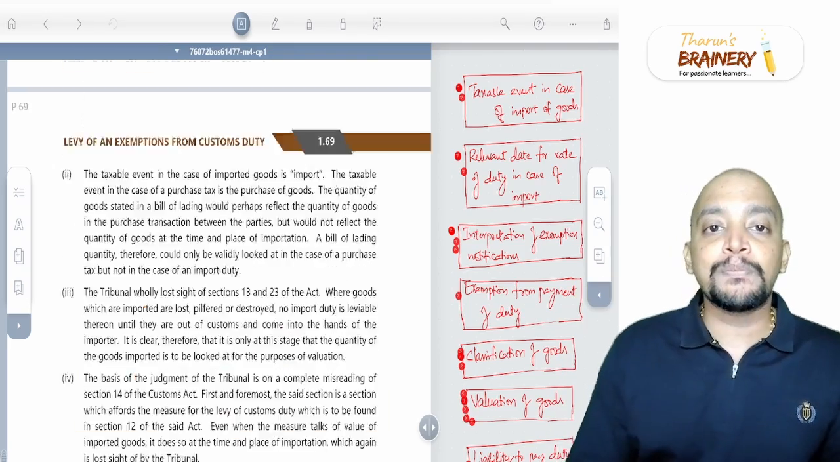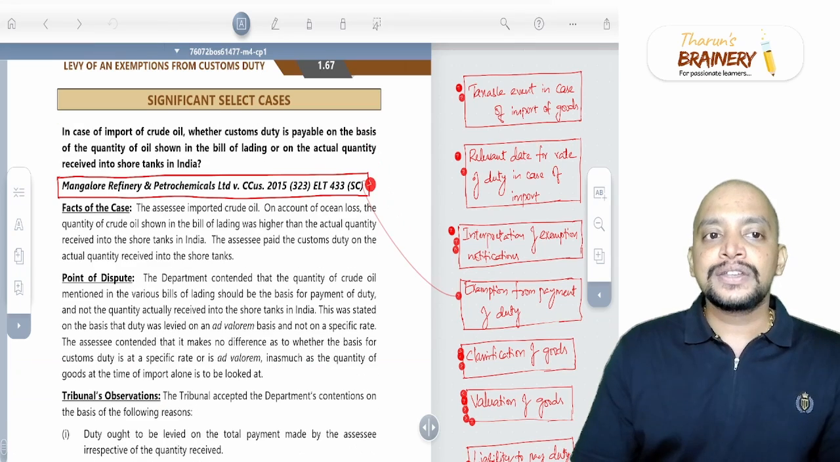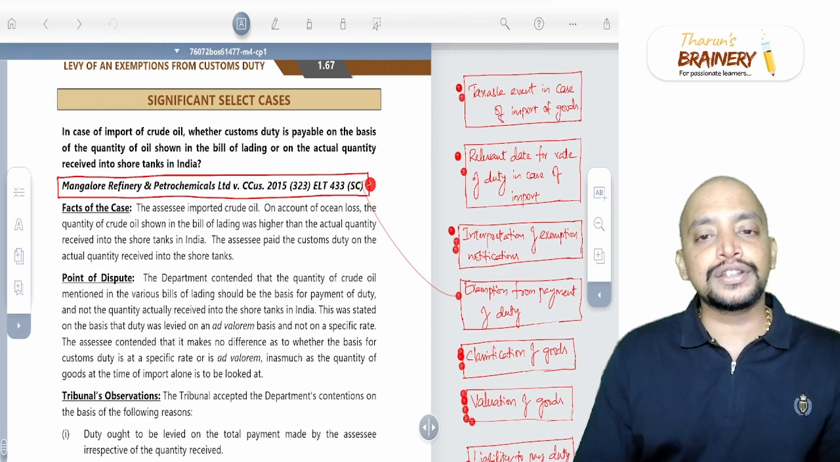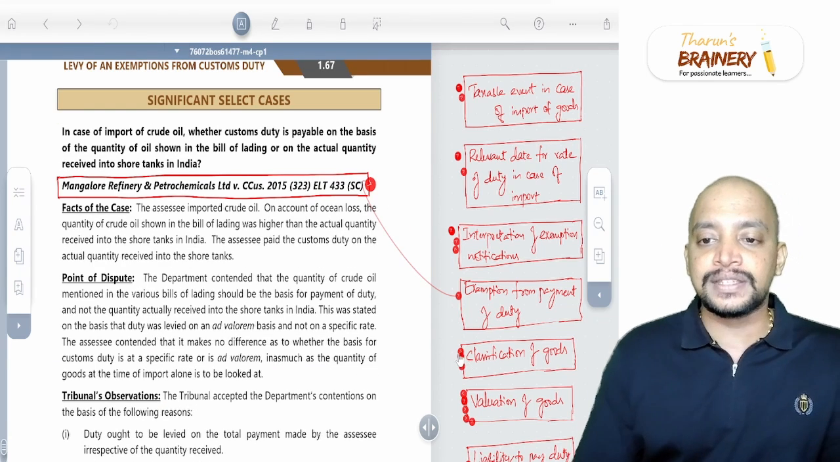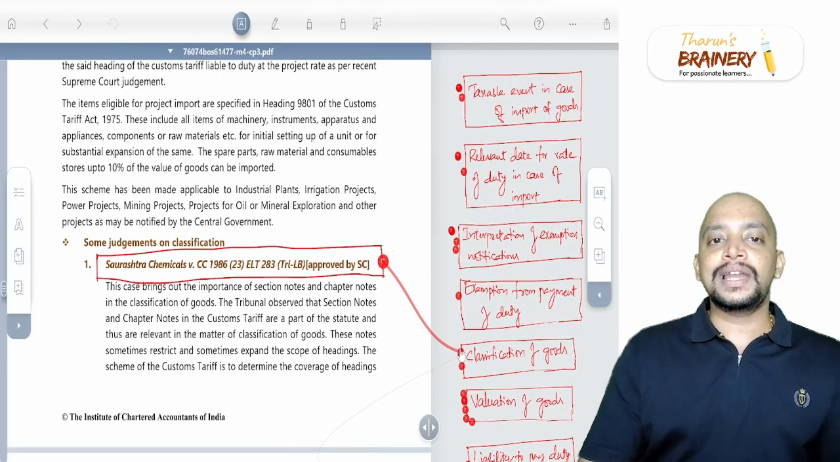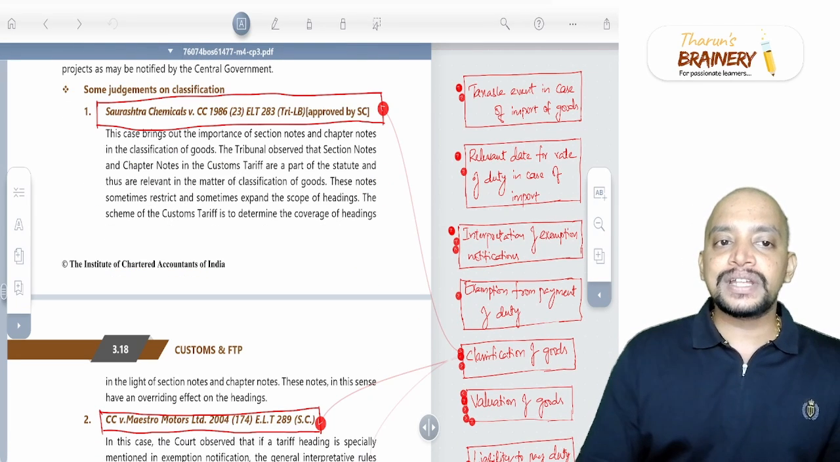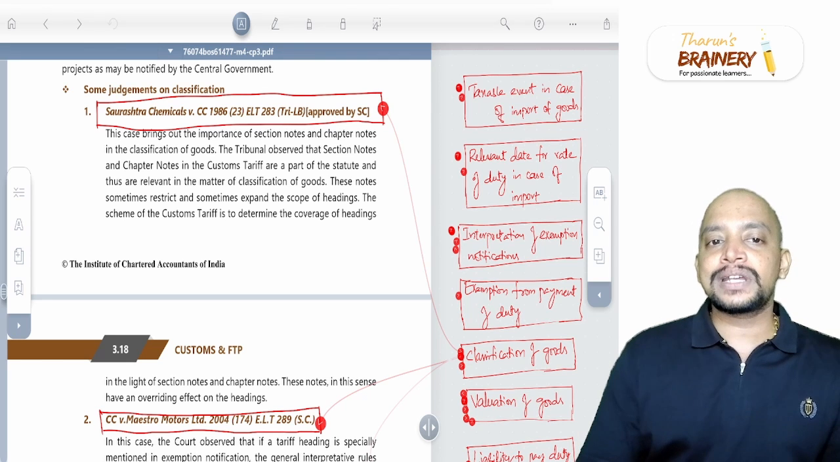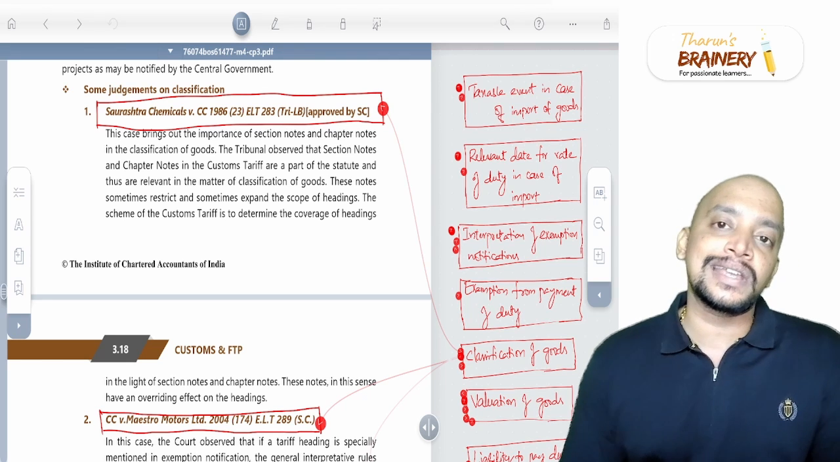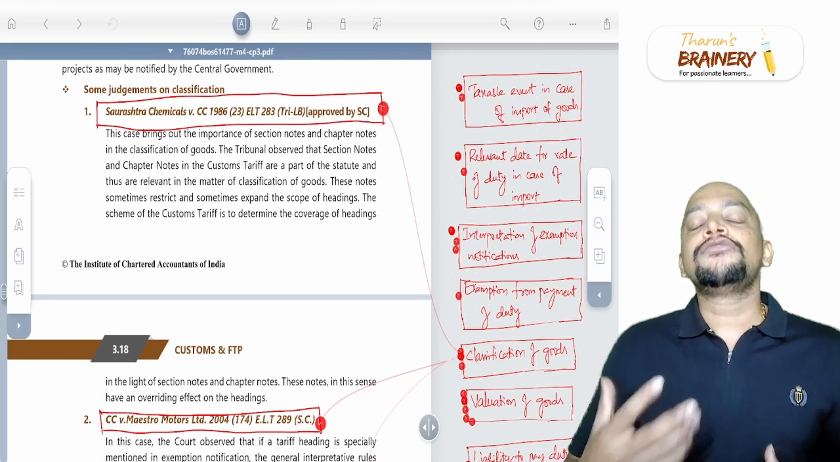So that is about this Mangalore Refineries case. Mangalore Refinery and Petrochemicals, it's a Supreme Court case related to exemption. The next one is related to classification of goods. So first one, Saurashtra Chemicals. The Saurashtra Chemicals case in 1986 will be the basis for the purpose of